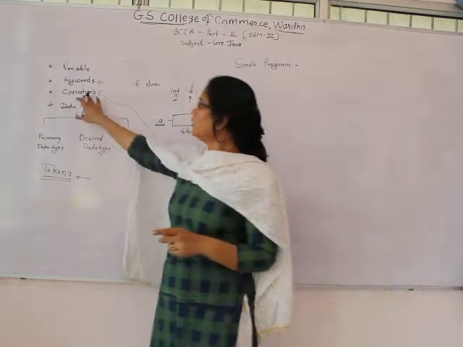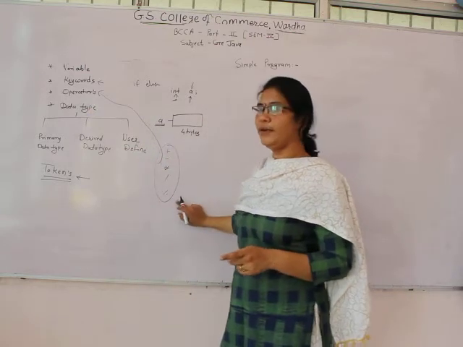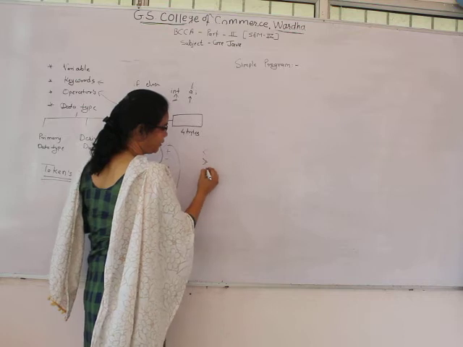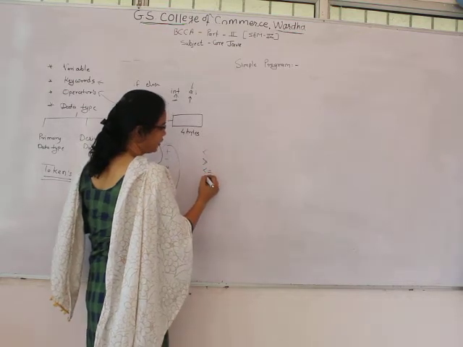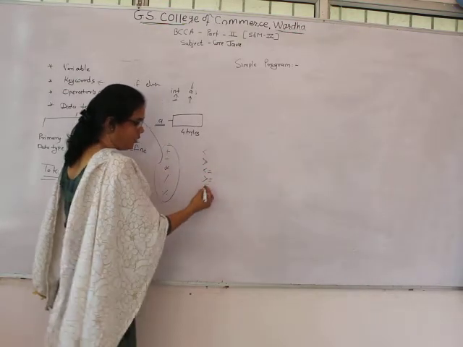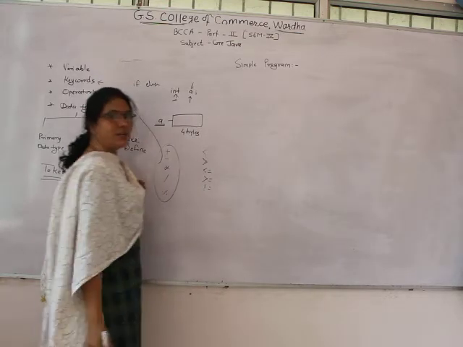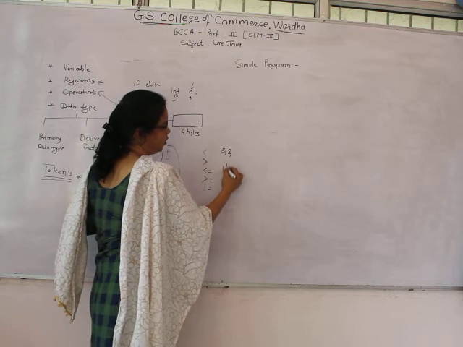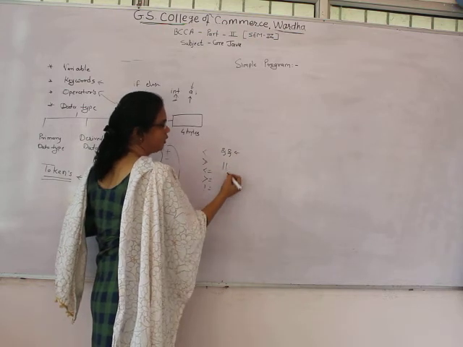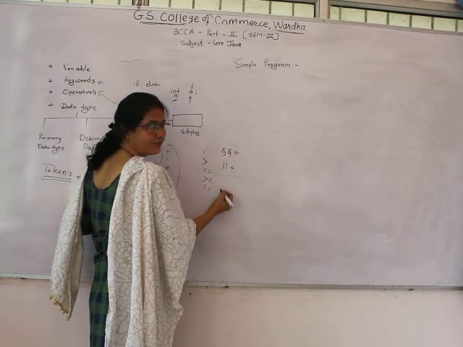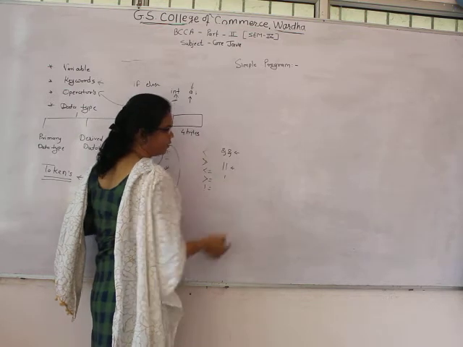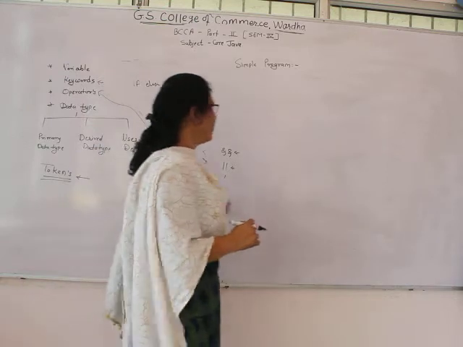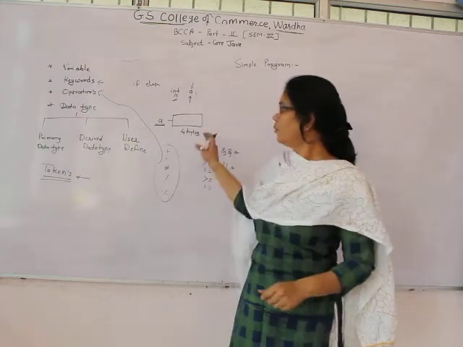Greater than, less than, less than or equal to, greater than or equal to, and not equal to are the relational operators. Double and, or, and not are the logical operators. Those are the operators supported by Java for our programming.